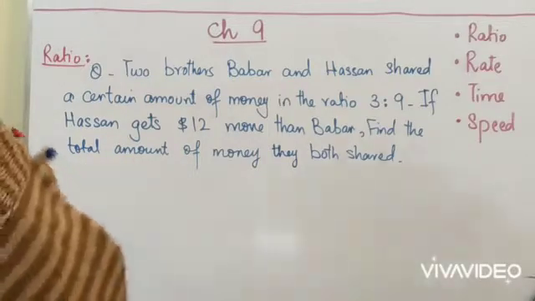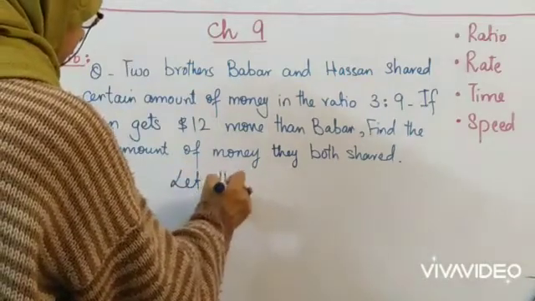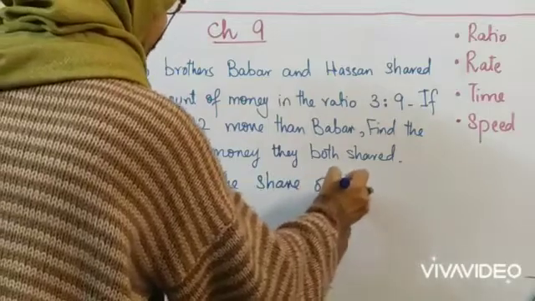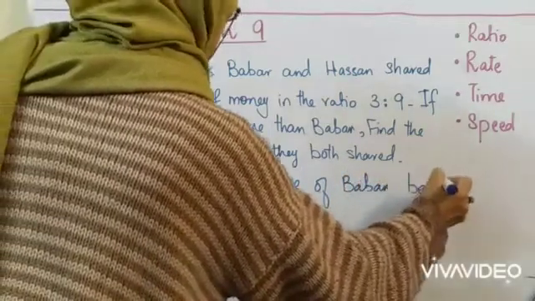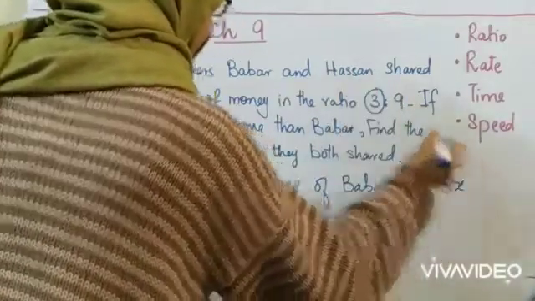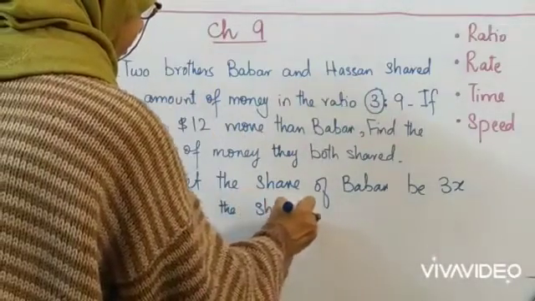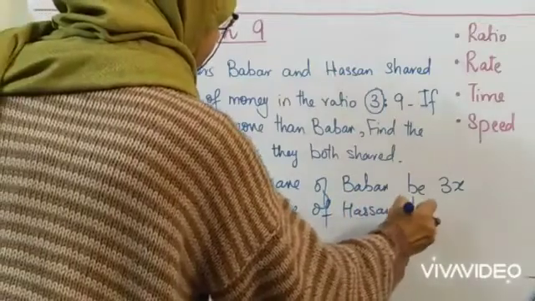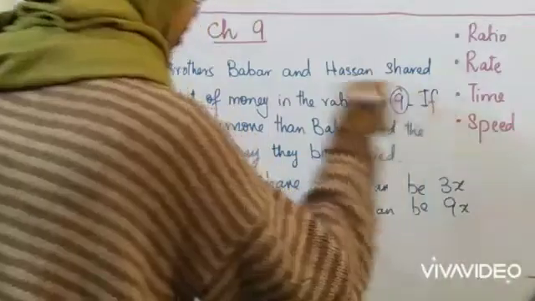Now what you have to do is you have to say, let the share of Babar be, look at the ratio, 3x and the share of Hassan be, look at the share of Hassan, 9x.